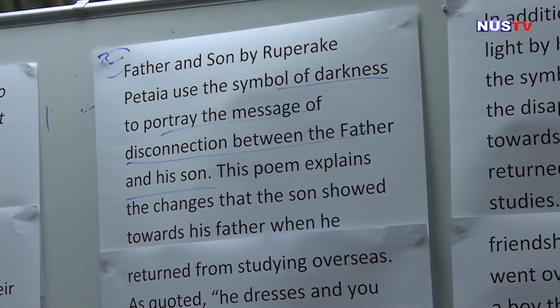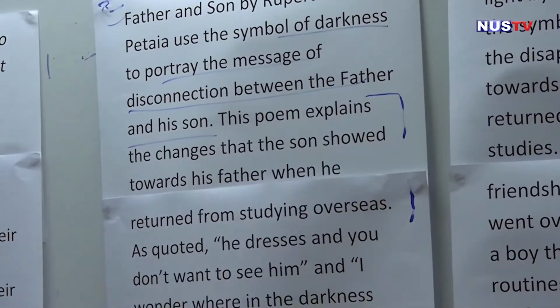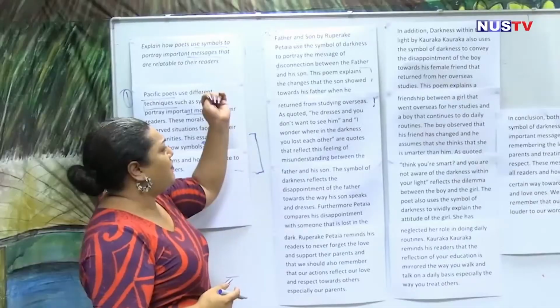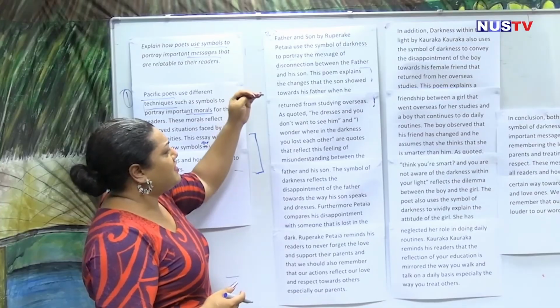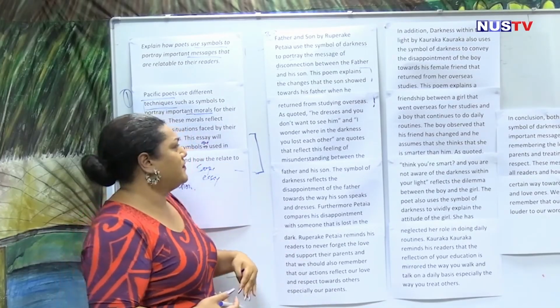Just like this. This poem explains the changes that the son showed towards his father when he returned from studying overseas. So in this sentence, it is a brief summary of what Father and Son was about. It's about a father and the son showed changes when he returned from overseas.